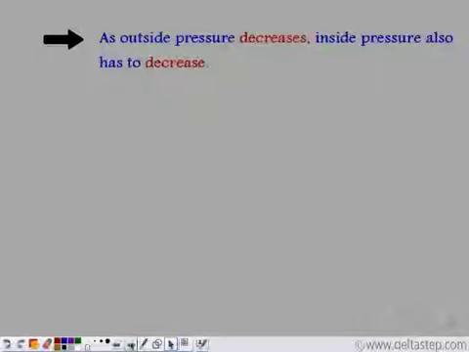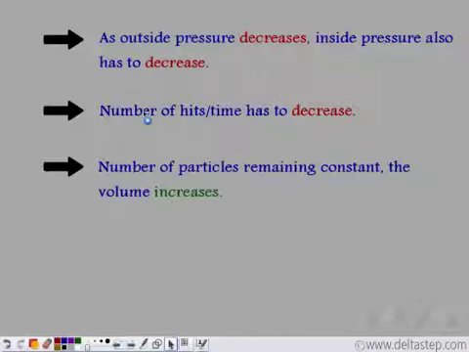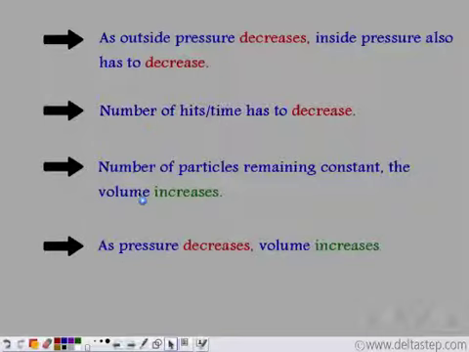Similarly, we have the vice versa case. If the outside pressure decreases, to balance it, the inside pressure has to decrease. This means the number of hits per unit time has to decrease. And how is this possible? This is possible only if the volume of the container increases. If the volume increases, the number of hits per unit time will decrease, because the number of particles remaining the same, they have more space to cover. So if they have a greater volume, the number of hits per unit time decreases. So as pressure decreases, the volume increases.